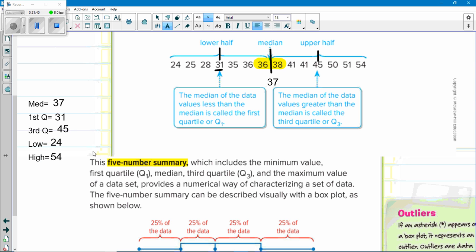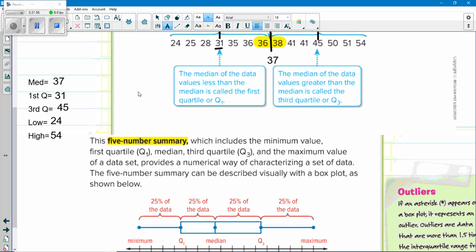54. That's the 5-number summary. It includes the minimum value, the lowest quartile, the first quartile, 31, the median, the third quartile, and the maximum value. They go in order that way, but when we find them, we start with the median. That splits the list in half. Then we split each other one in half. Then the low, then the high.